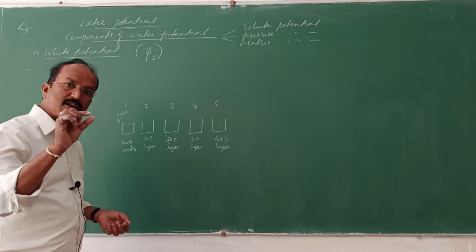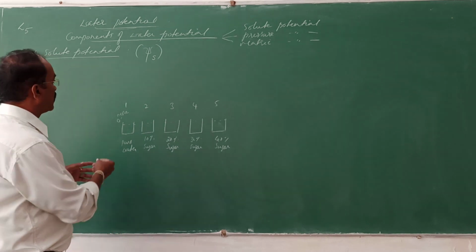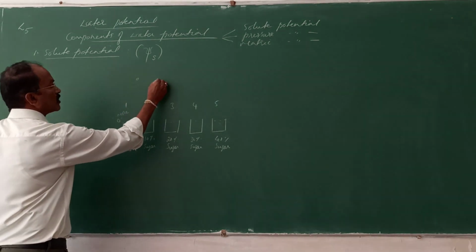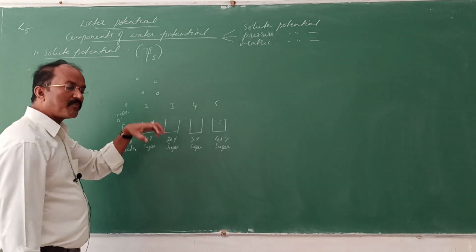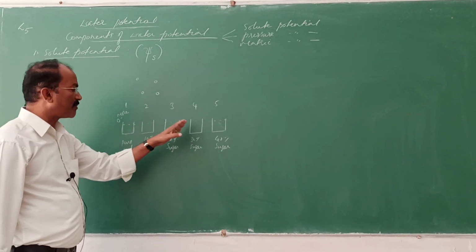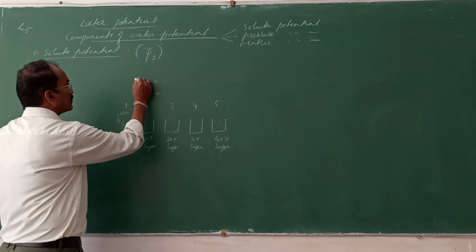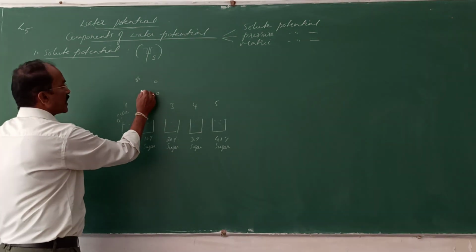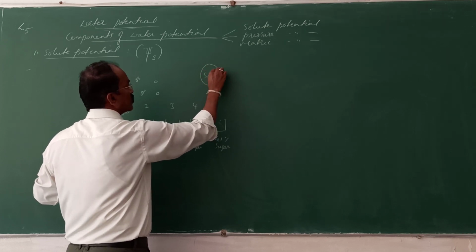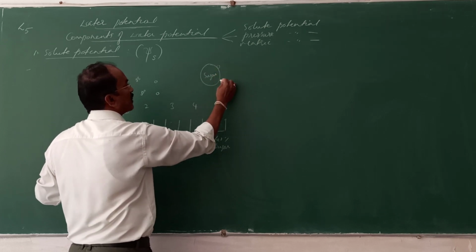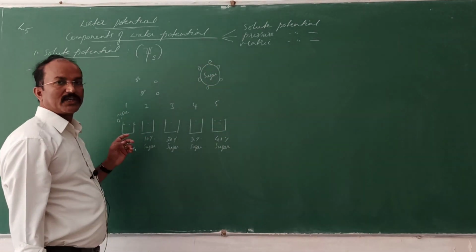Due to the addition of solutes, the water molecules will bind to these solute particles. See, these are the sugars. When we increase the sugar concentration in the beakers, the water molecules get adhered around these solute particles. Think that this is a sugar particle. The water molecules just bind to this sugar molecule.